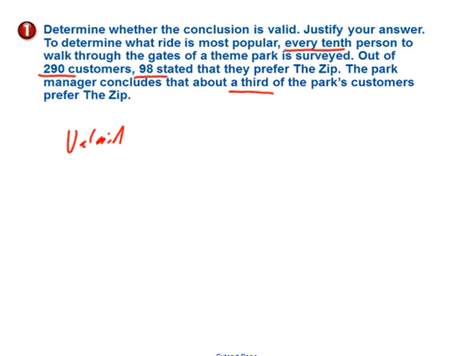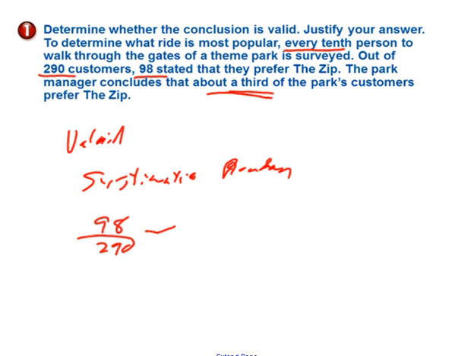It is a valid conclusion. It is systematic and it is random. And his conclusion is about right because it would be 98 out of 290, and that is very close to 33%.